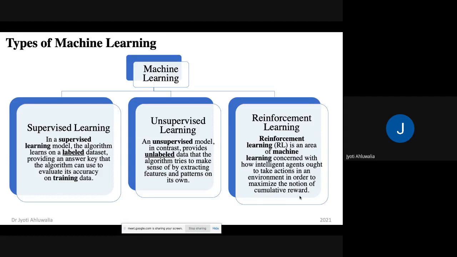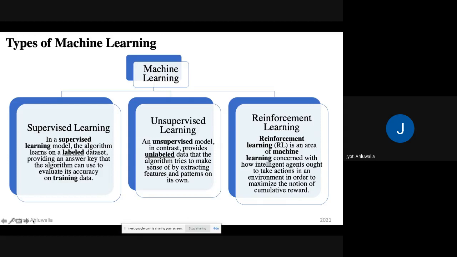So the algorithm is structured in such a way that it takes actions in which more rewards are offered rather than in which more penalties are offered. So the computer is learning more and more, gathering more and more information in the direction in which it is getting reward and not going in the direction in which it is getting penalized. So that would be a reinforcement learning concept.